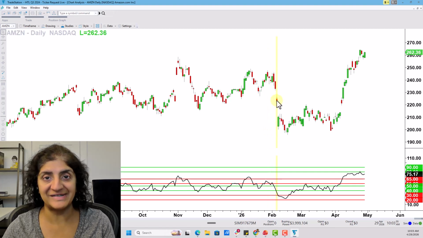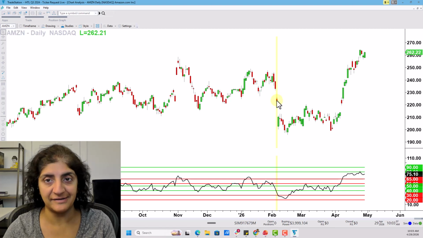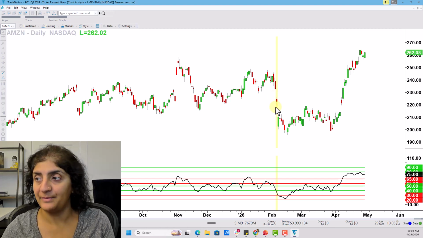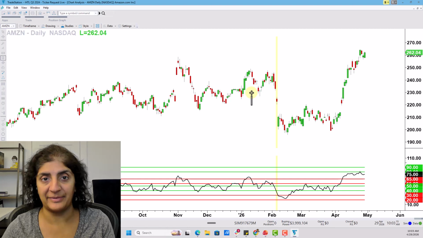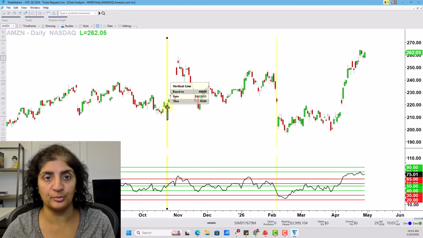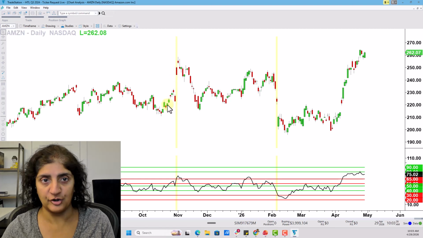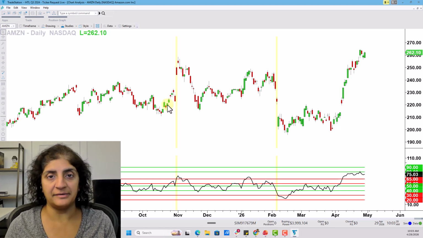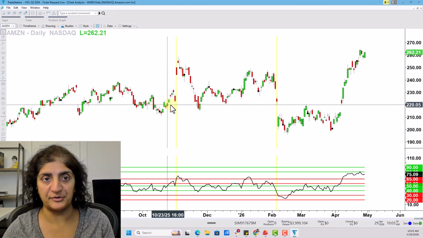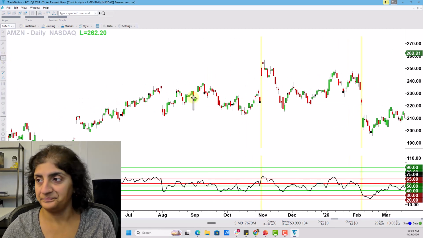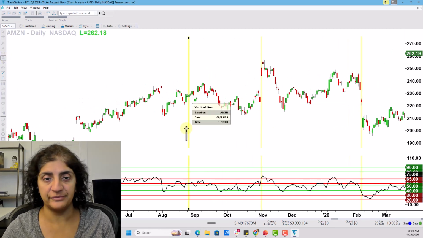So this was the day the earnings were released, and you can see there was a gap down after. There was also a pre-earnings gap. Interesting. Okay, I'm going to make another mark here. So then you go back about 3 months. So that's going to be October 31st of 2025, according to the Perplexity table results. Great. In this case, I can see that there was a gap higher. So already I know that Amazon can sometimes have gaps around earnings. Let's keep going. Next one is August 1st, 2025.